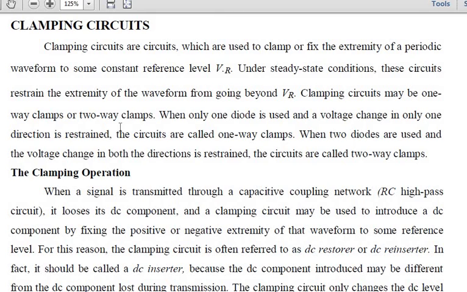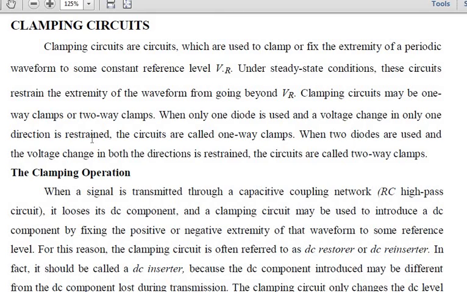Same here, we will also have clamping circuits as one-way clamping or two-way clamping. So when we are using only one diode and a voltage change is restrained in only one direction, that is called one-way clamping. I'll repeat it once again. Please keep in mind, when only one diode is used and the voltage change is restricted to one direction. Okay, voltage change. Suppose you just imagine that I have a sinusoidal waveform as an input voltage.